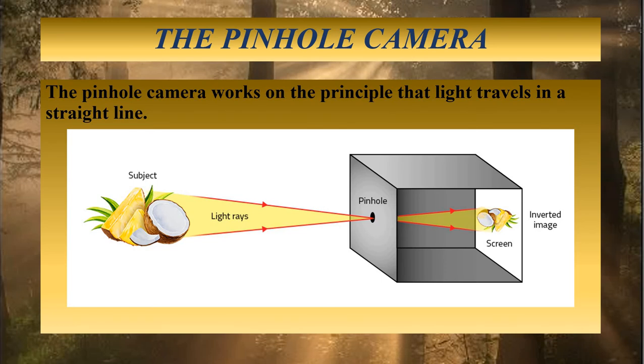So in the same way, each point on the object AB forms the corresponding image on the screen as A dash and B dash. Now the light coming from these objects passes through the pinhole of the pinhole camera in a straight line as shown in this figure. This line represents the ray of light and forms the image. So the working of the pinhole camera illustrates the property that light travels in a straight line.